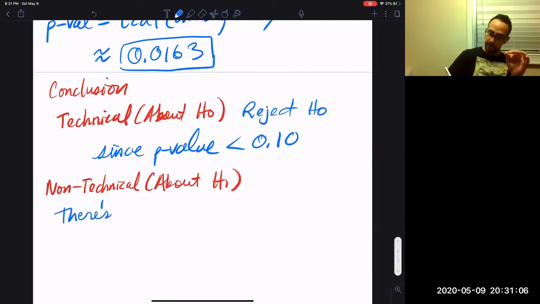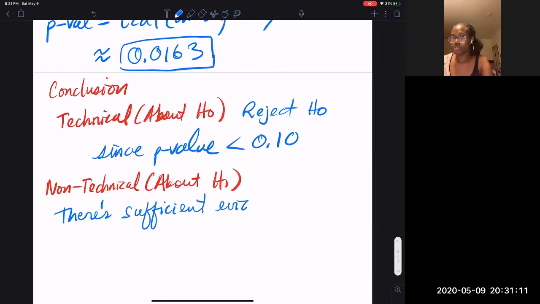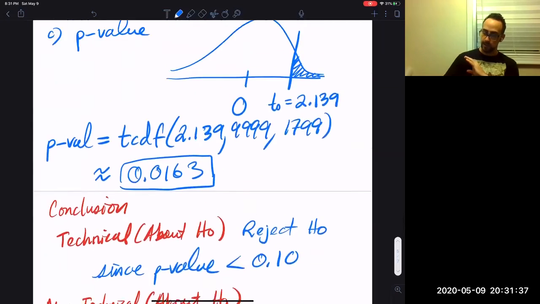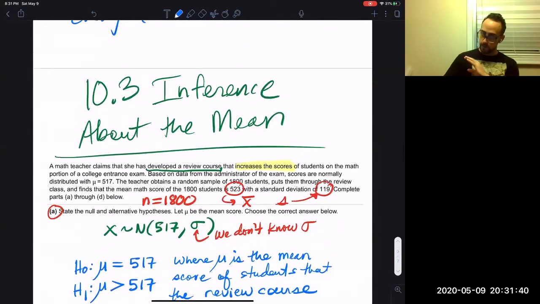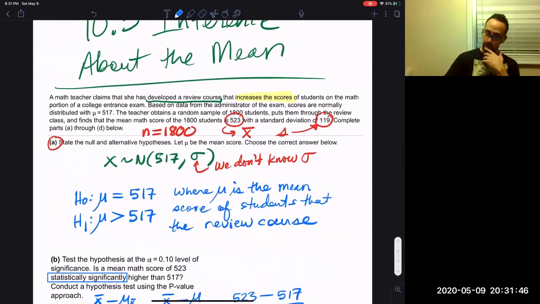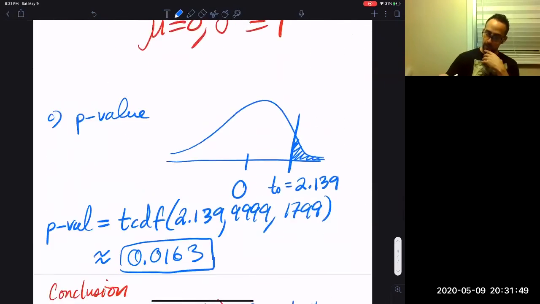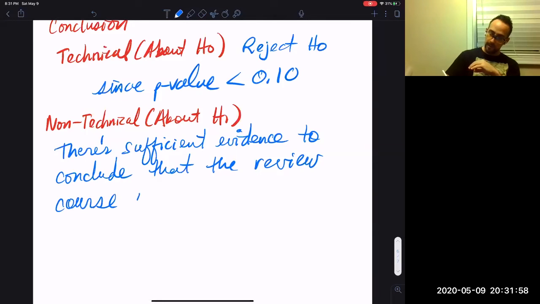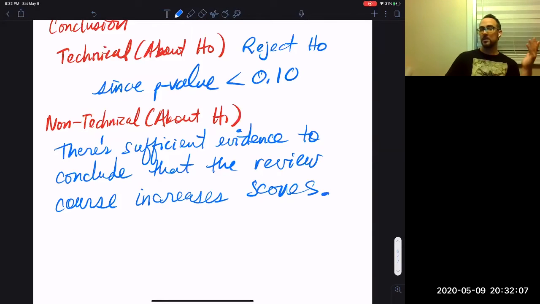We're going to say there's sufficient evidence to conclude that, what were we talking about again? That's where you have to go back to the question and figure out what you were talking about. The mean of test scores after a review class, maybe? SAT scores, right? Increase of scores on the math, after a review course. So there's sufficient evidence to conclude that a review course increases scores. The review course works.